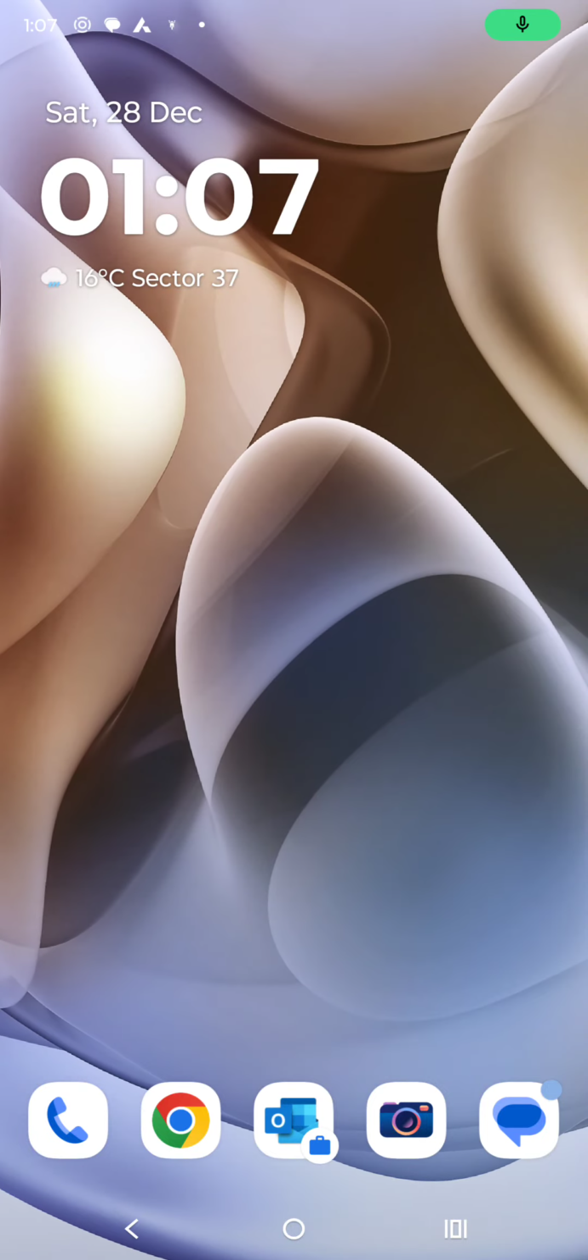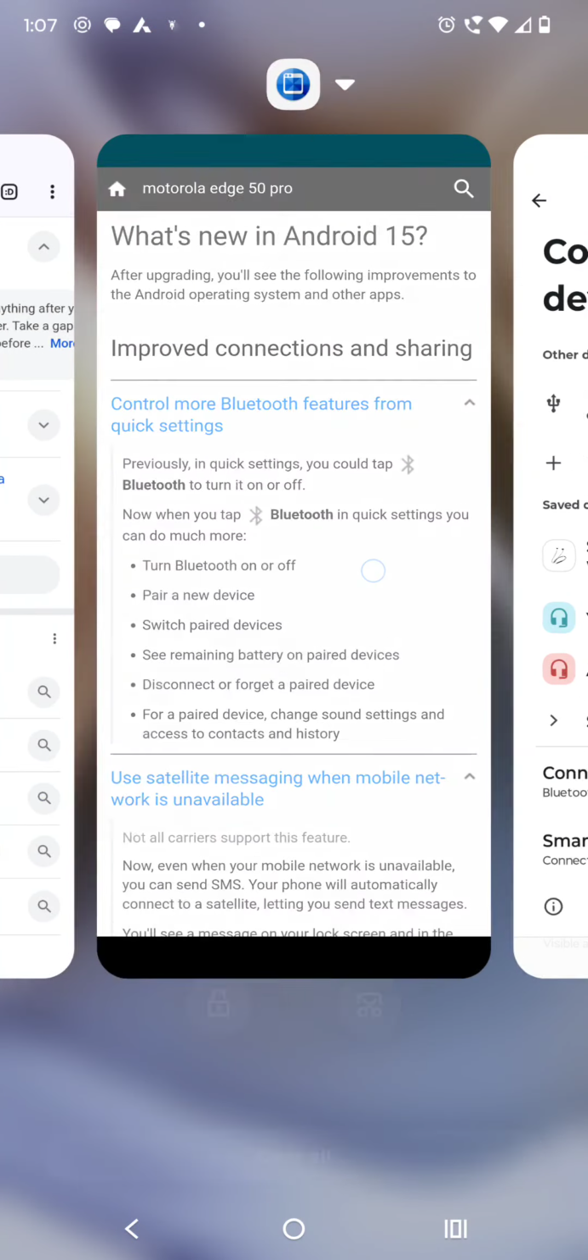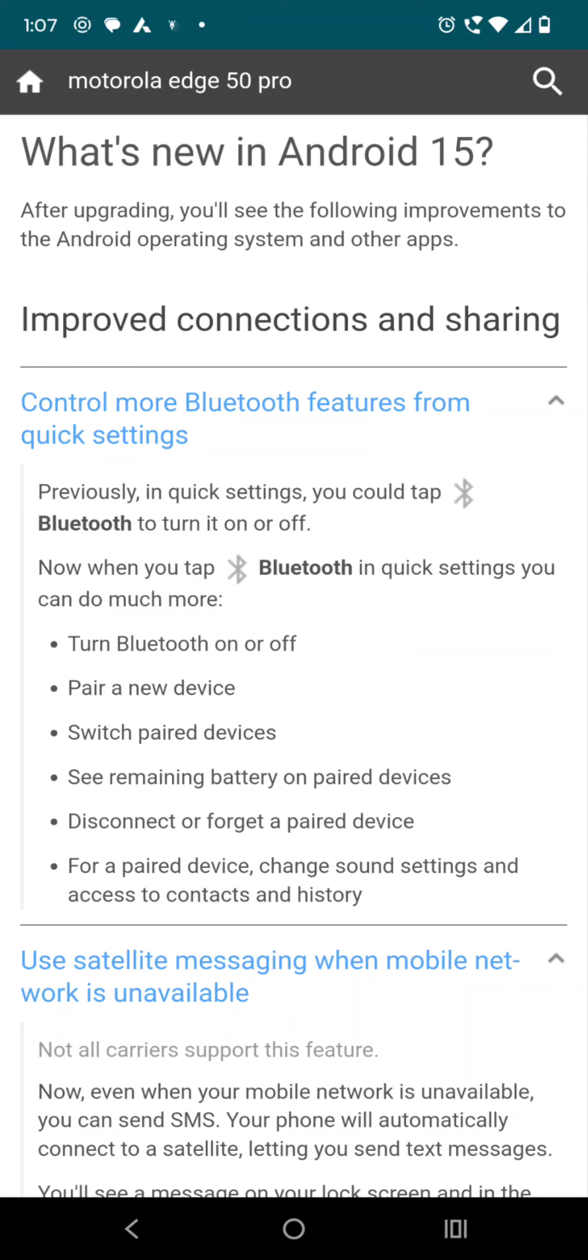Okay, so finally we got the update for Android 15, and there are many features included in this version. So I have opened that on my device and let's see what is going to be included in this Android 15 update. So the first improvement will be connection and sharing.